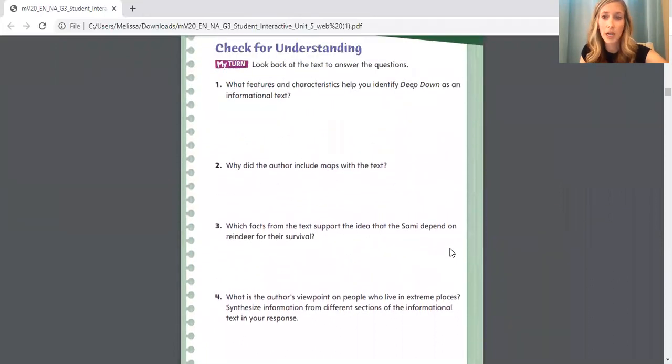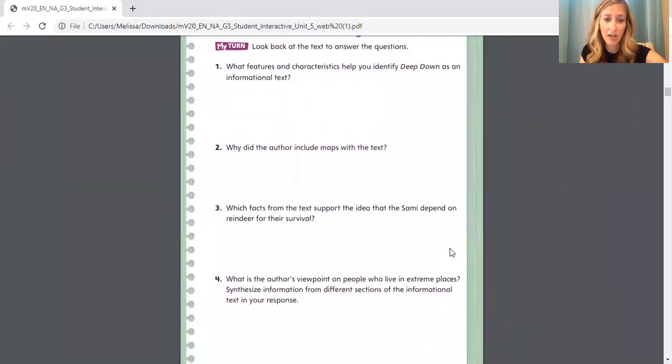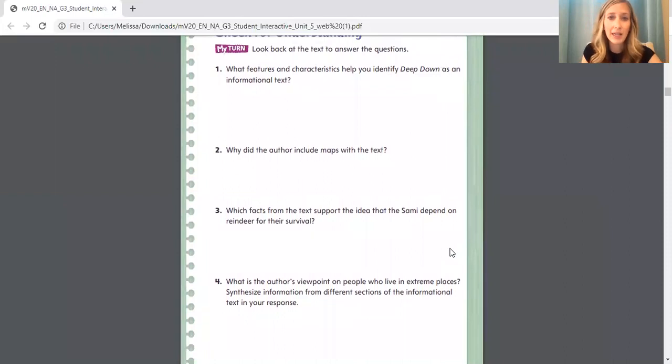Page 455. This is our check for understanding page. This is our reading comprehension page. These questions should help you to remember what you read and to challenge you a little bit to think about what you read. Question number 1.